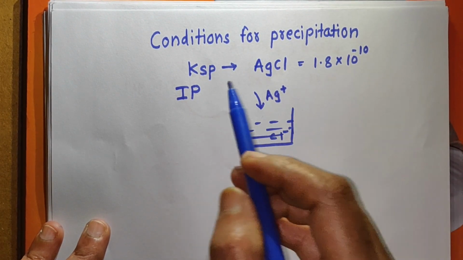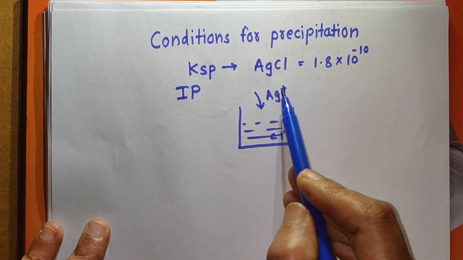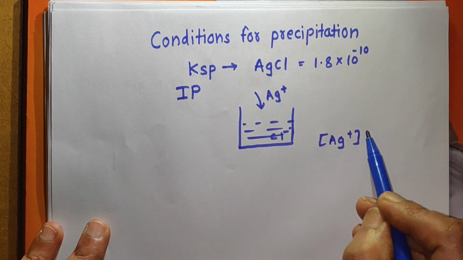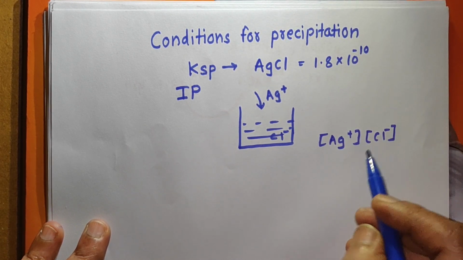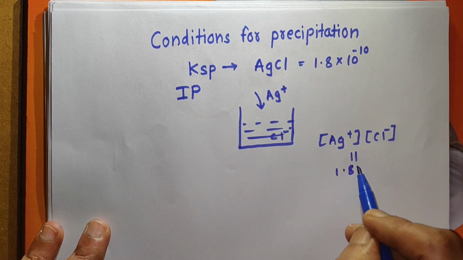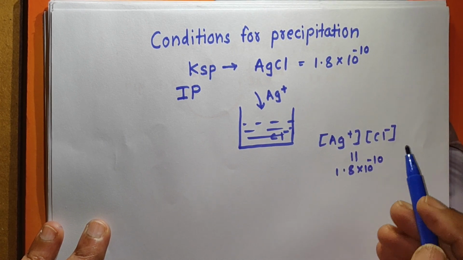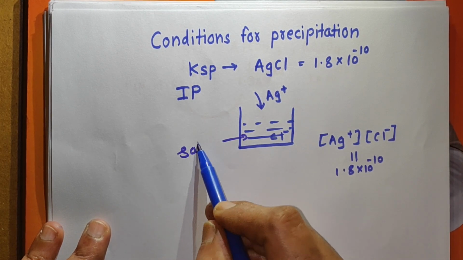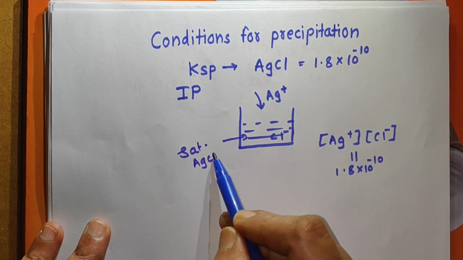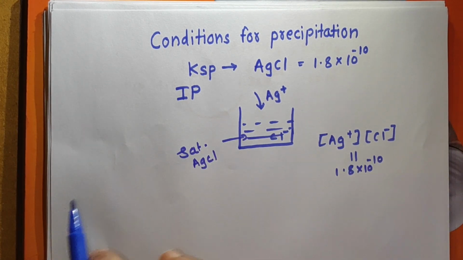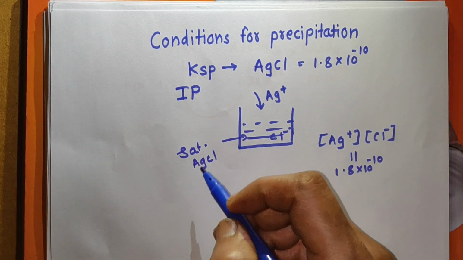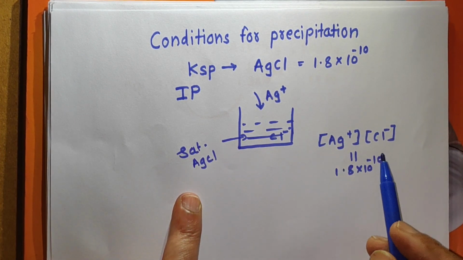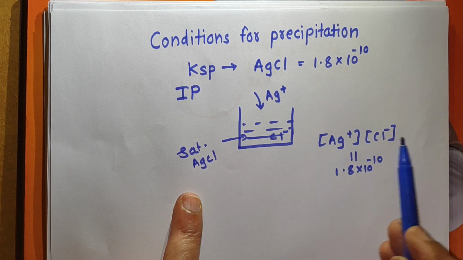Now remember that when the product of the concentration of Ag plus ions and concentration of Cl minus ions becomes equal to 1.8 into 10 raised to minus 10, at that time this solution is a saturated solution of AgCl. Remember, we are applying this condition in reverse way. In the definition of solubility product, we said it is for a saturated solution of a sparingly soluble salt.